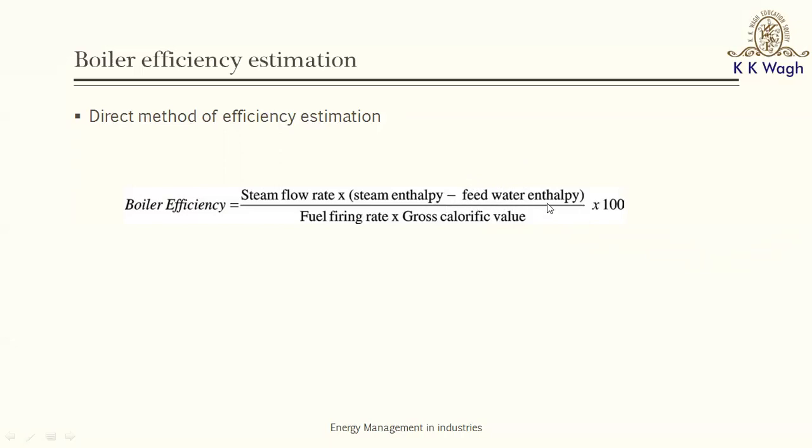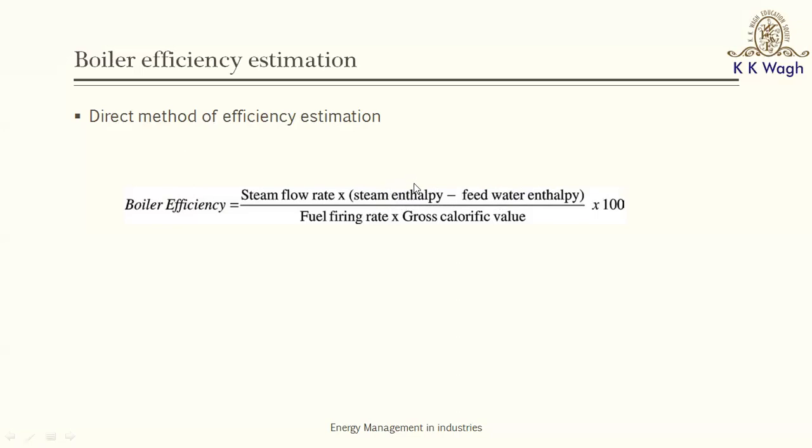Either way, you can measure the energy content of the feed water and the energy content of the steam formed. In order to get the energy content of the steam, we need to figure out what is the pressure of the boiler, at what pressure the boiler is generating the steam, and what is the temperature of the feed water. Also, we need to know the quality of the steam.